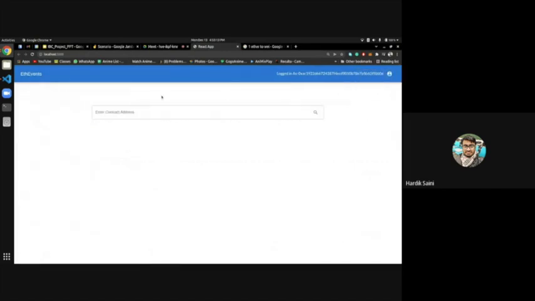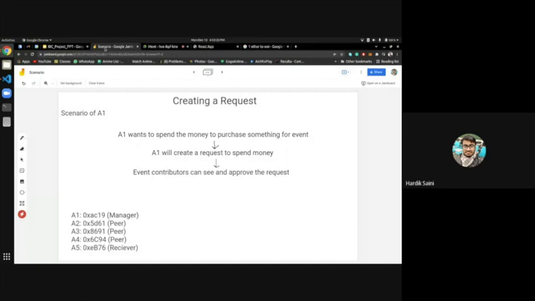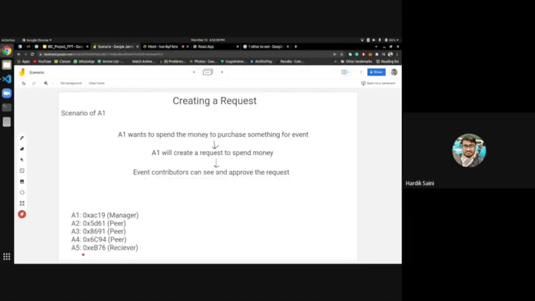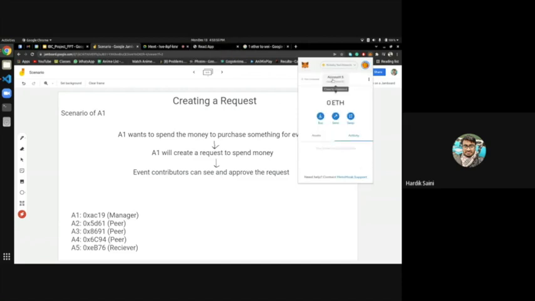So I will go back to here. So let's suppose I create a request of spending fund. So what I will do, description. So for Diwali, suppose I want to spend money on purchasing some sweets. So purchasing sweets, okay, and receiver address. This receiver address is nothing but another account in this thing. So what I will do is I will show here. This my account 5 has currently 0 ethers. So I will switch to this account 5. I will copy this address.